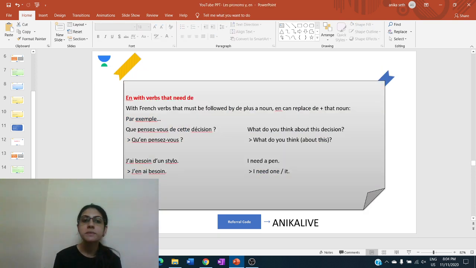Then en with verbs that need de. So like we did the verbs which need à as the preposition, s'intéresser à, penser à. Now the verbs which are followed by preposition de. So verb penser can also be followed by preposition de. Like que pensez-vous de cette décision? What do you think about this decision? Qu'en pensez-vous?